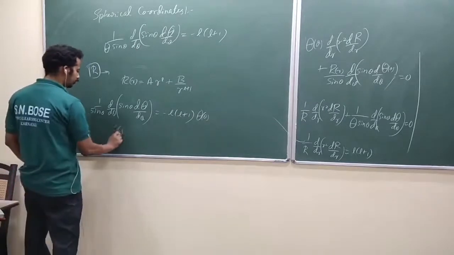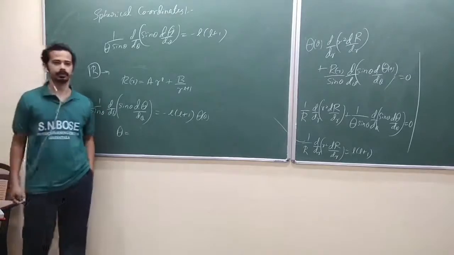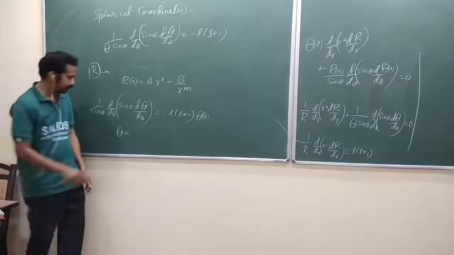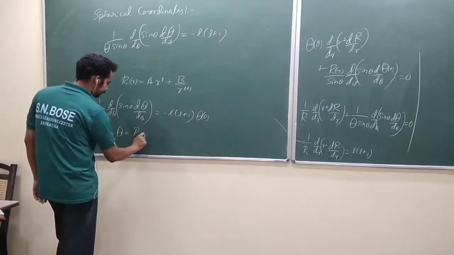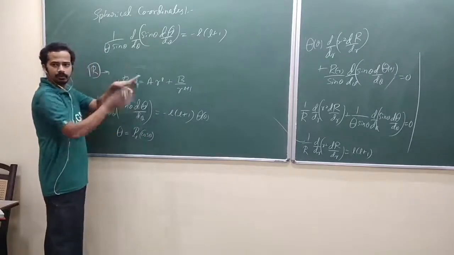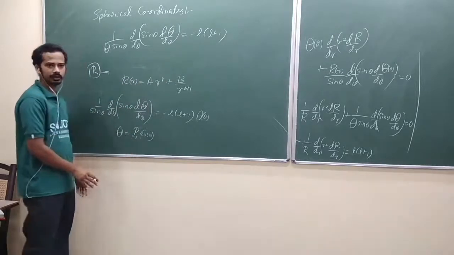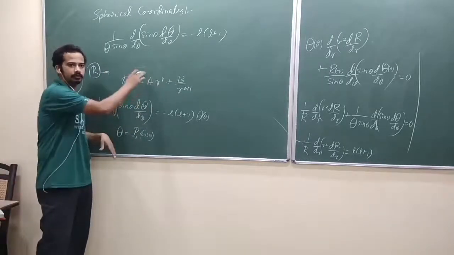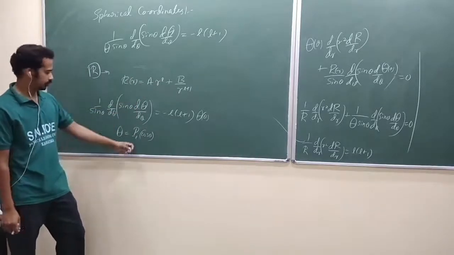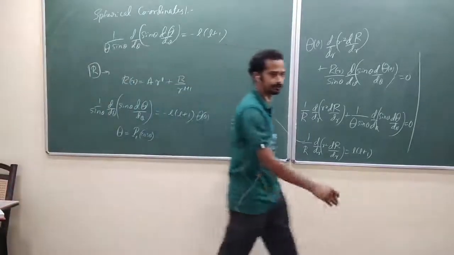Anyway, we shall write the solution directly. The solution is nothing but the Legendre polynomial in terms of cos theta. Is that okay? We write the solution as P_L of cos theta. You don't have to put any constant, okay? Anyway, you are going to multiply these two. You had a constant here already. So you don't have to put one more constant here. After multiplying, that constant will be absorbed by these two factors. Is that okay? Just write your answer as the Legendre polynomial in terms of cos theta.